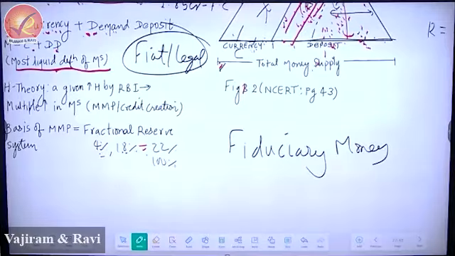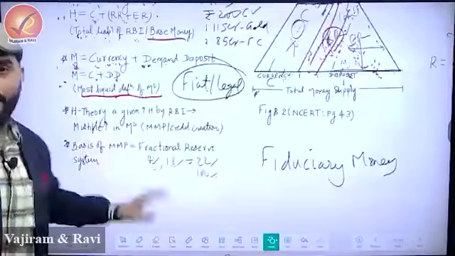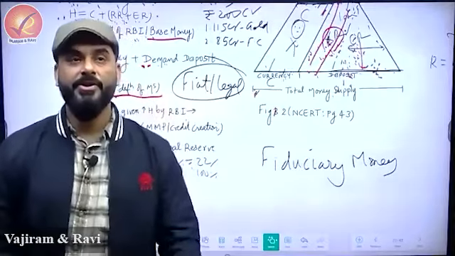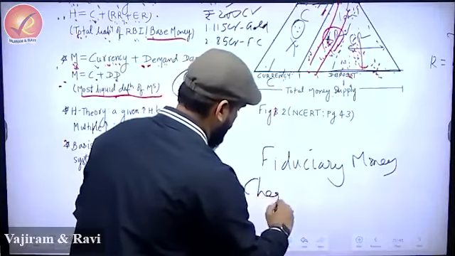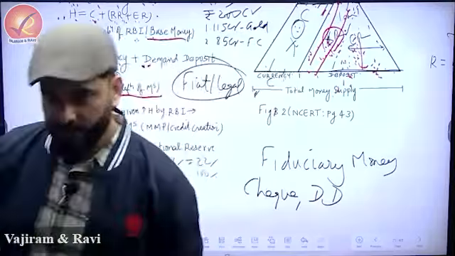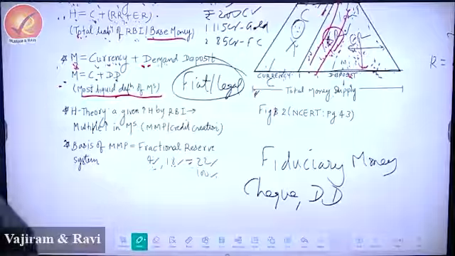Please put a full stop, guys. What have we seen? We have seen the connection that whenever you talk about money supply, okay, example. Please write example of fiduciary money. Example, cheque and demand draft. Demand draft and cheque too you must be knowing, because you make a lot of payment in school and colleges through demand draft and cheque.